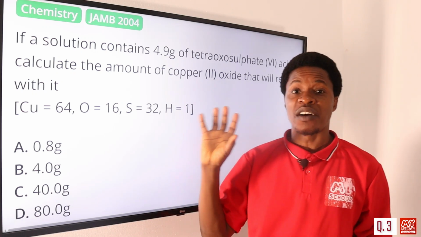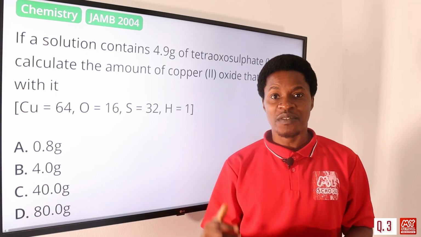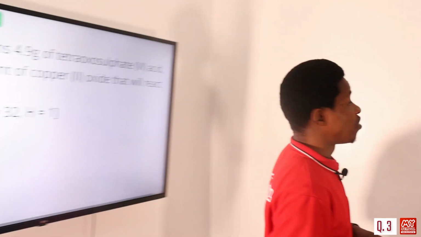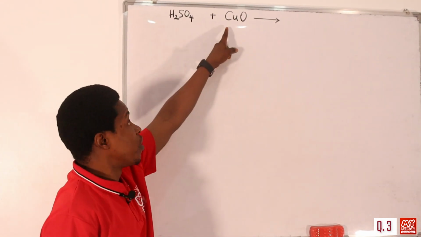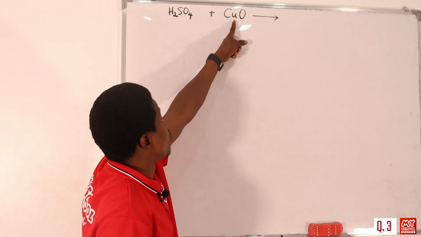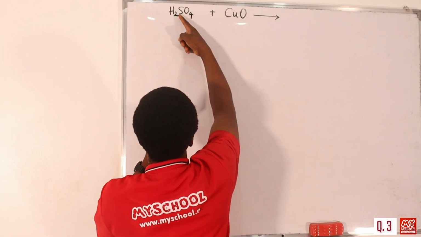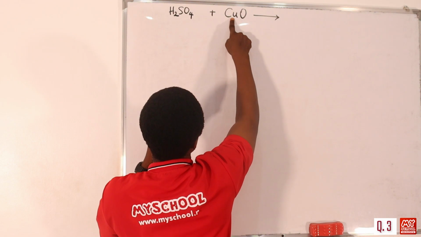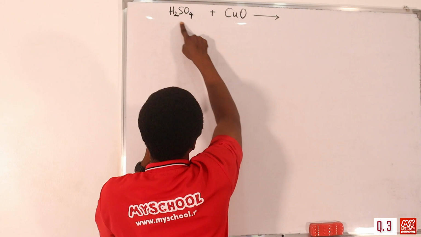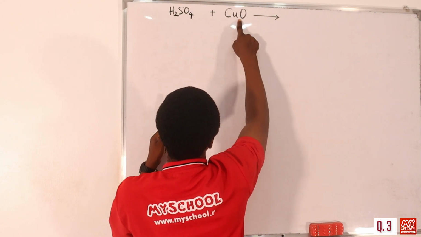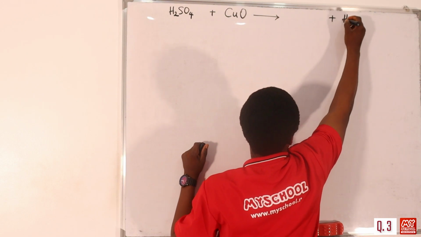So first, before calculating this, you have to write a balanced chemical equation of the reaction. So let's go up. The reaction is actually between tetraoxosulfate 6 acid, which is H2SO4, with copper 2 oxide, CuO. By the time they react together, of course, we have this copper positively charged, 2 positive. We come to knock off this one, so we have H2. So hydrogen is coming here to react with oxygen to form water. So we are going to form H2O at this side.